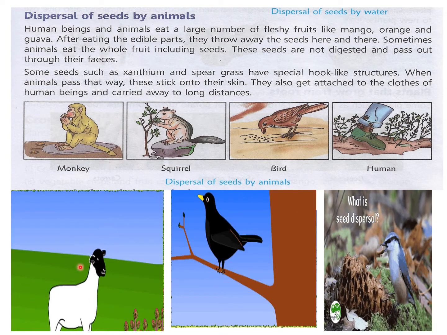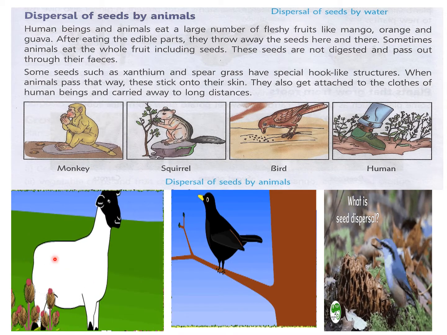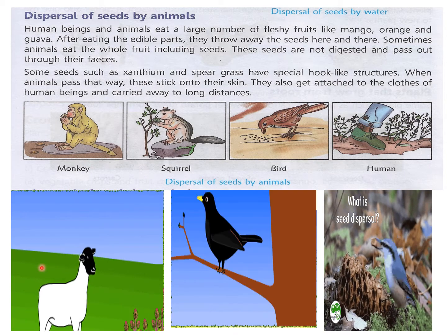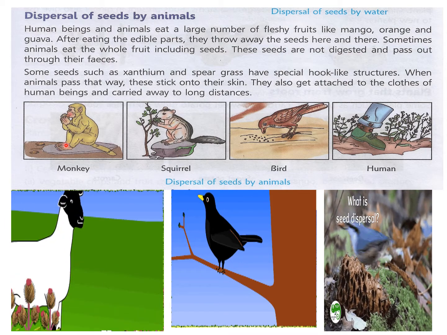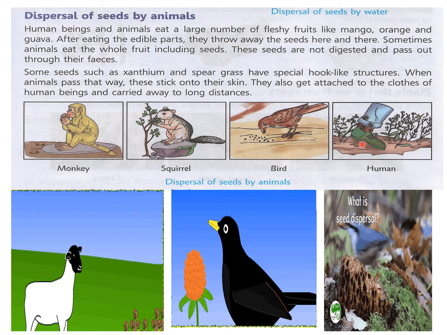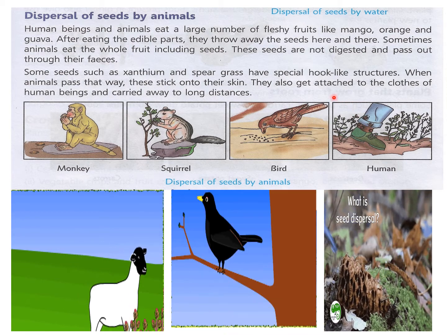Here also you can see this goat passing by, and this seed is getting stuck on its body and going from one place to another. In the same way, monkeys, squirrels, and humans also spread the seeds from one place to another.